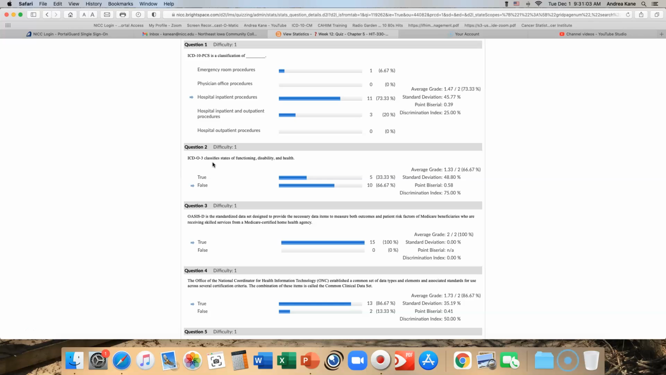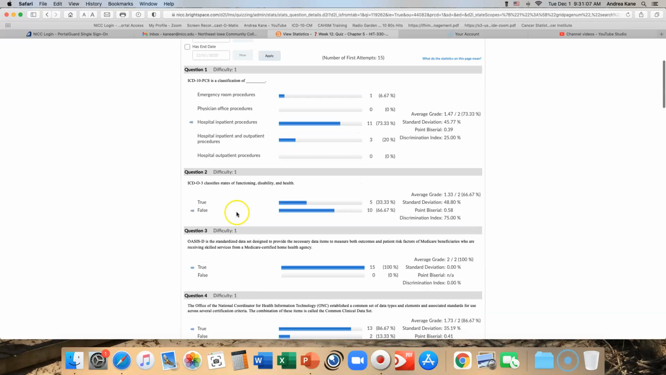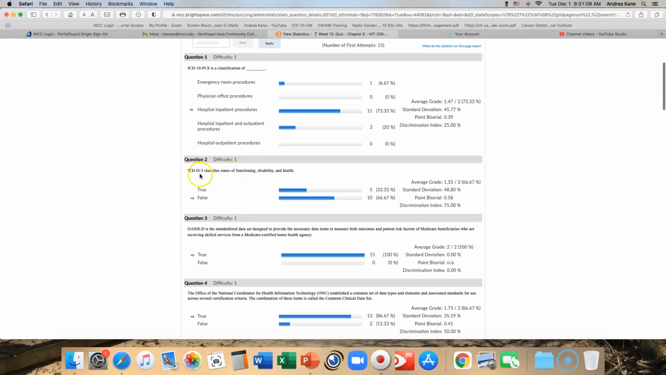ICD-O-3 classifies functioning, disability, and health. And I can tell you right now why this one is wrong. This is false. ICD-O is for oncology. I can tell you right now, oncology has nothing to do with functioning, disability, and health. This is the classification system, and let me pull up where this is in your book. ICD-O is on page 139.